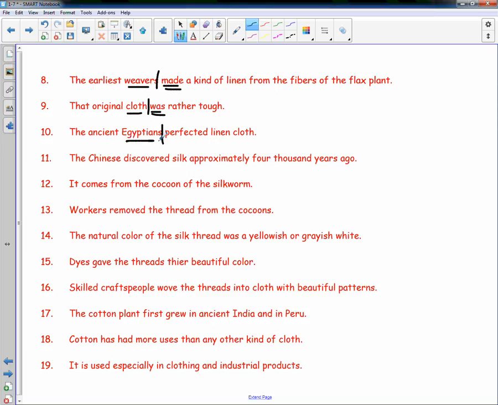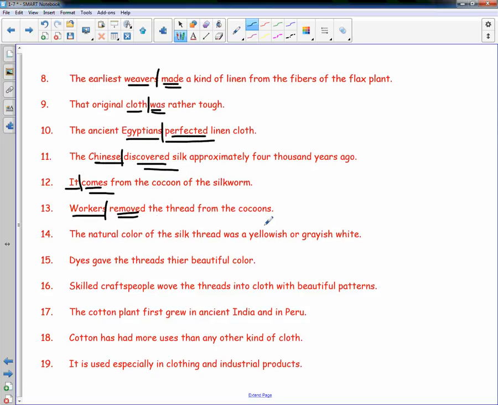The ancient Egyptians perfected linen cloth. Egyptians perfected. The Chinese discovered silk approximately 4,000 years ago. Chinese discovered. It comes from the cocoon of a silkworm. It comes. Workers removed the thread from the cocoons. Workers removed. The natural color of the silk thread was a greenish or yellow, grayish white. We're going to draw it here. Okay, it cannot be thread because it's after of, which is a preposition. So this one has to be color, was.